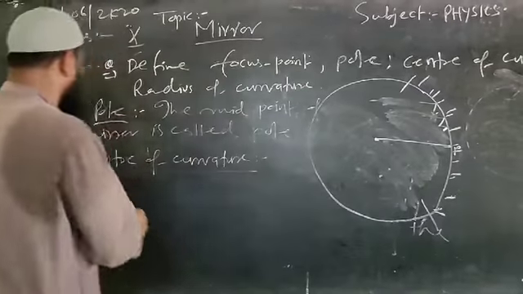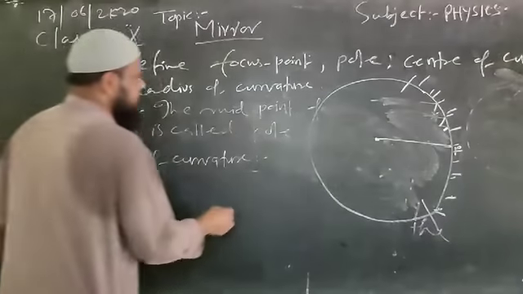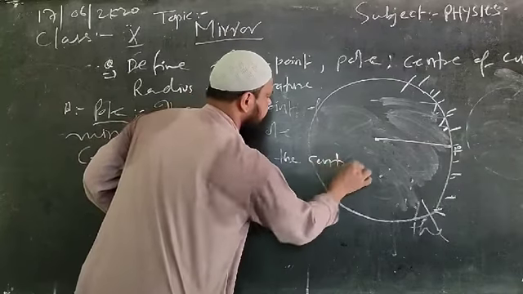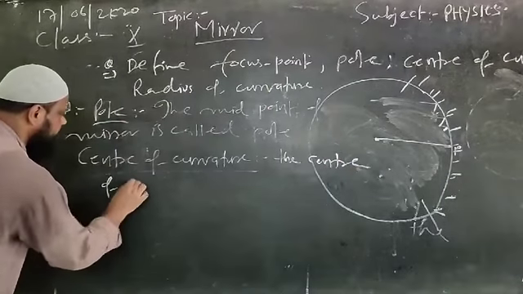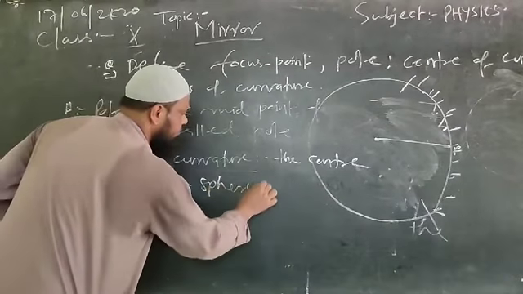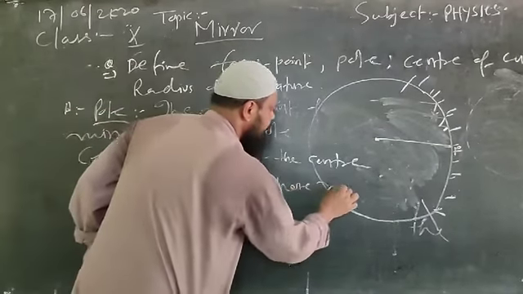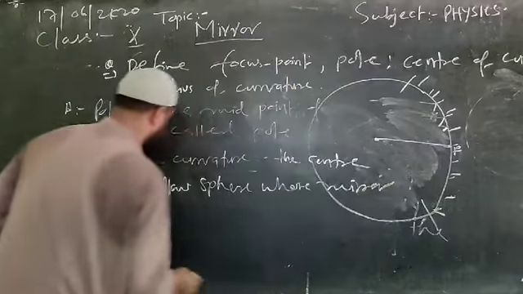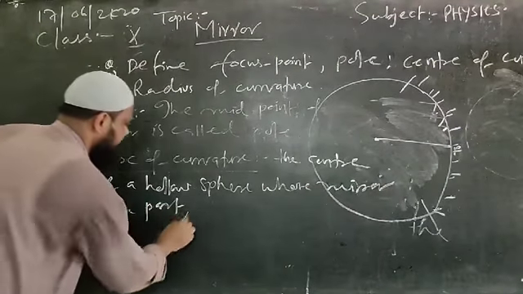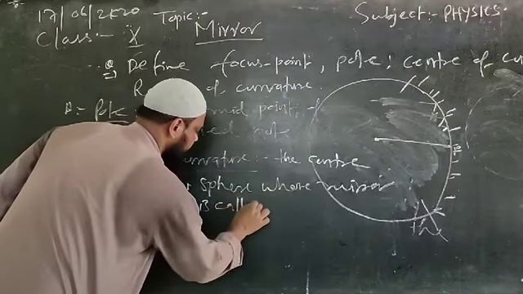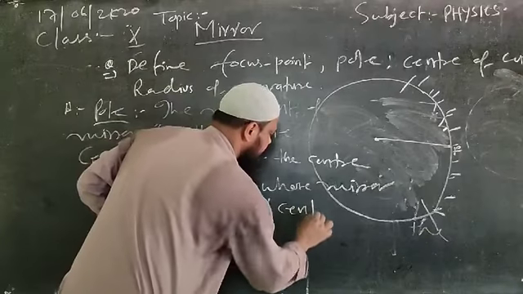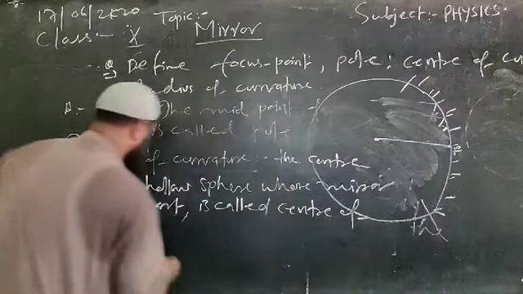So simply we can write: the center of a hollow sphere whose mirror is a part is called the center of curvature.